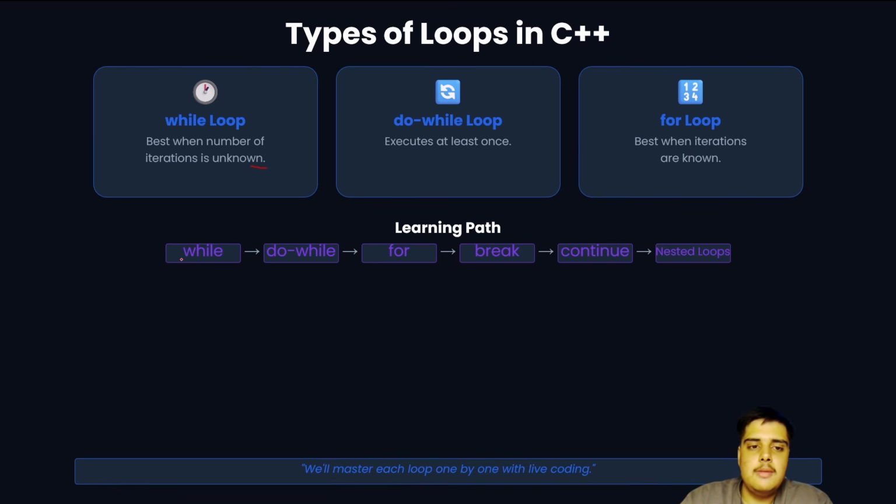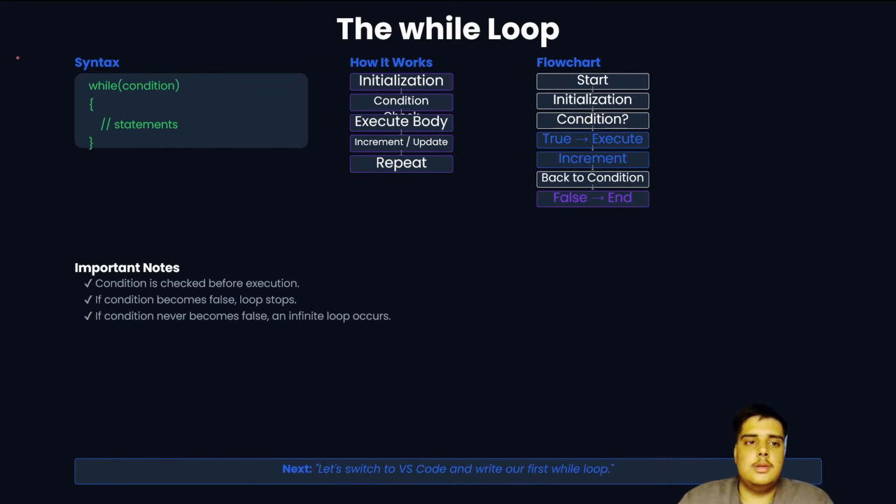The learning path here will be: we will learn while loop first, then do while, then for loop, then break, then continue, and then nested loops. We will master each loop one by one with live coding. So firstly, the while loop.